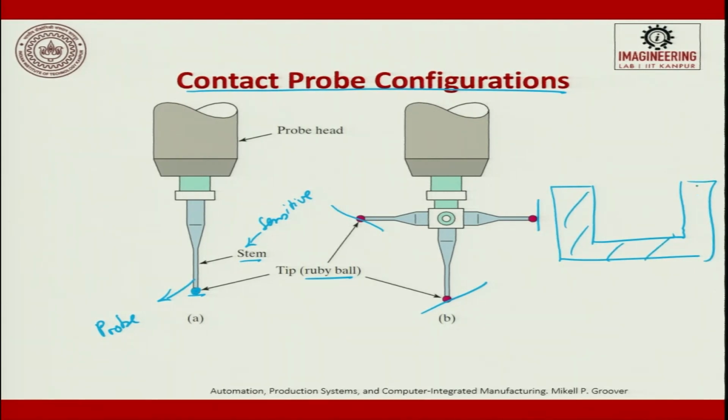Now, if you use a single probe, it is going to take time. So, what you do is you try to do the depth and simultaneously move along the sides to get the width or the diameter of the hole and the depth of the hole. So, for this we use star type probes. There are several configurations, I have just put only 2 for your understanding.